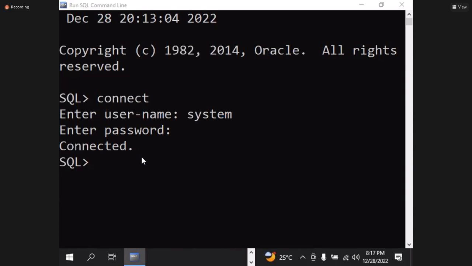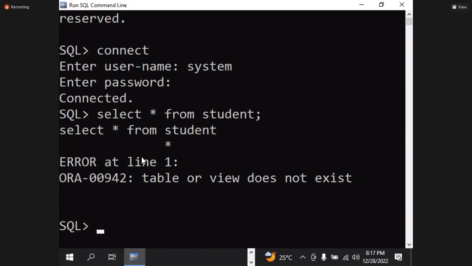See, just now I gave a diagram. The application will send the request to the database, then the database will send the response to the application. Then we can see it. You are writing select queries. Suppose select star from student. The table is not there, because they just installed this database.